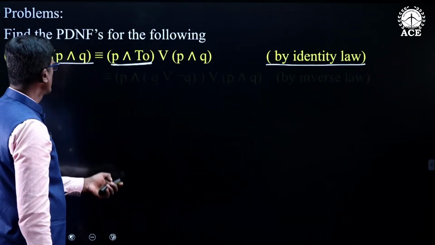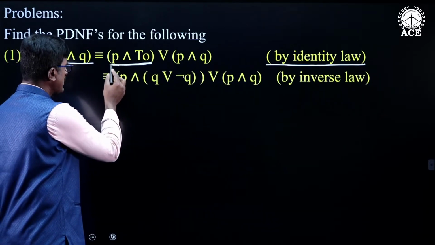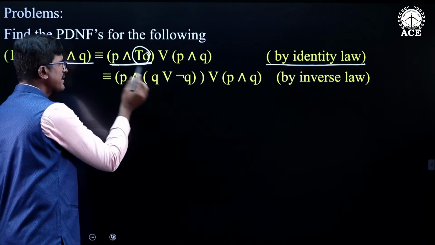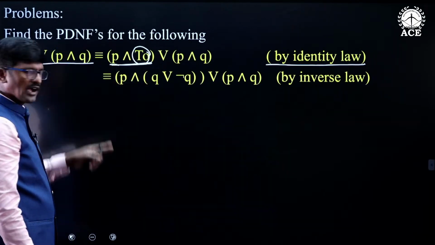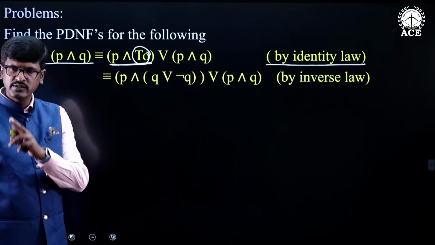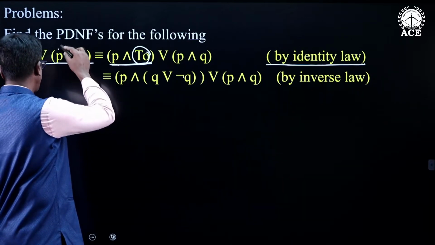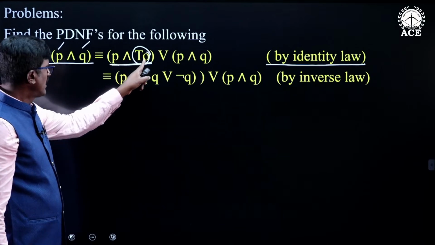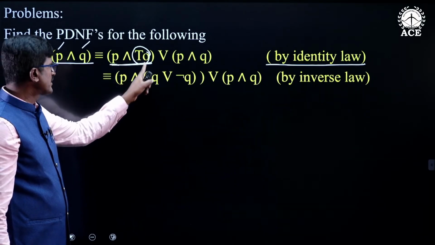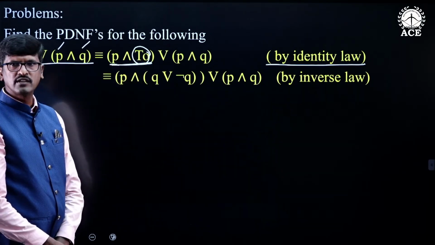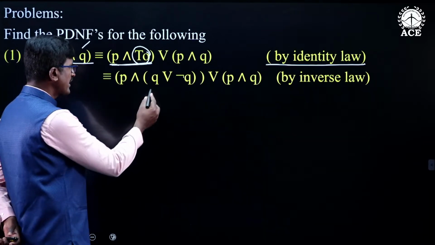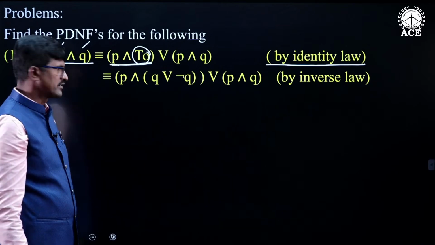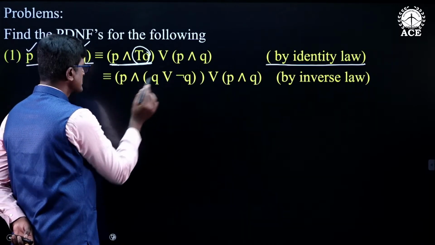Next step. Here P is already present. I am taking T naught in terms of Q. The given compound statement has only two simple statements, P and Q. So, P is there, and T naught I am taking in terms of Q. What is T naught? Tautology. What is tautology? For any statement Q, Q or negation Q is called tautology. So, Q or negation Q.